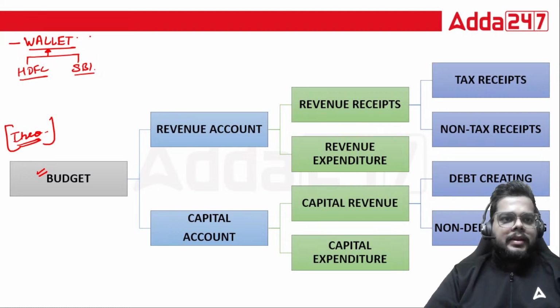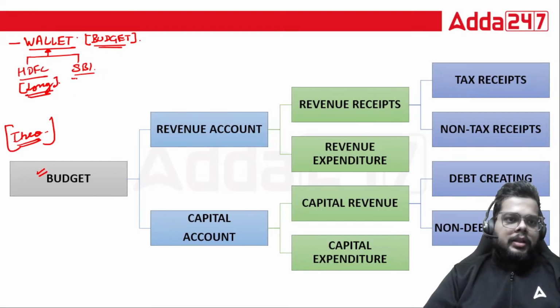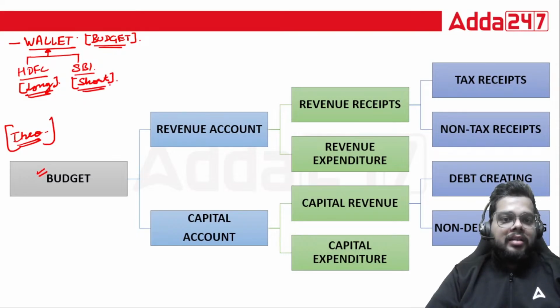And just imagine this wallet to be your budget, your monthly budget or annual budget, whatever you can think of. Now, there is one bank where you keep the money for the long term, and you are not utilizing it often. The other one you keep for short term expenses, the more regular, monthly expenses. All of us mostly have this kind of arrangement in our banking.